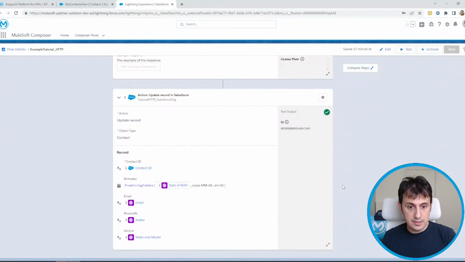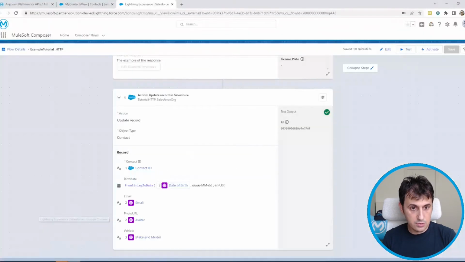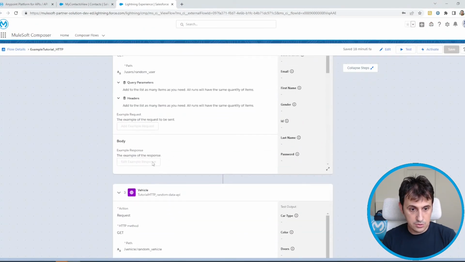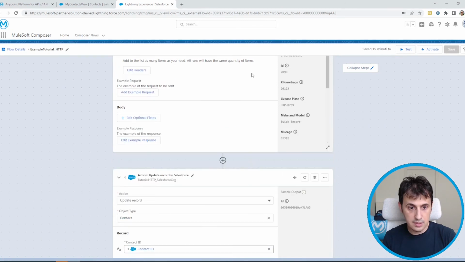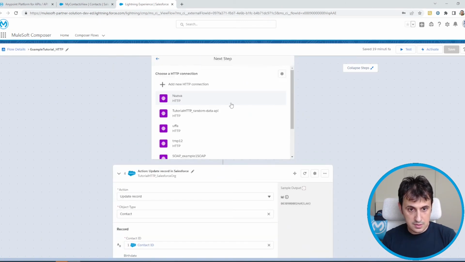Now we add another API invocation, this one, in order to test client ID authorization and a body request. Okay, let's move on to MuleSoft. Here we will add another HTTP request.